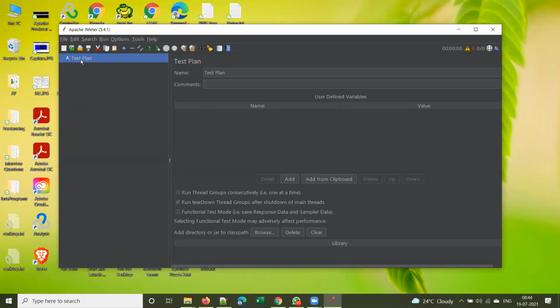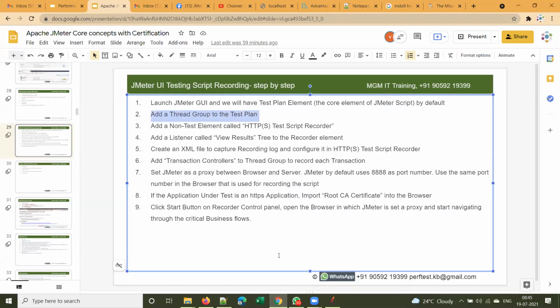Observe here, by default, you have an element called test plan element with a conical flask symbol. You remember this conical flask? We came across this in our intermediate or graduation. So this is the default element in JMeter. And next, add a thread group to the test plan.